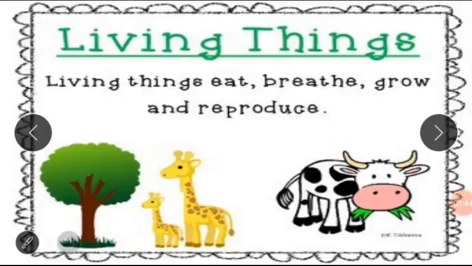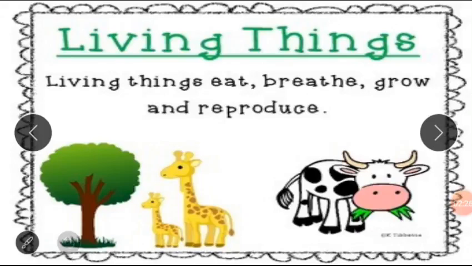Let's move to the next one. These are the characteristics of living things. These are the things that you use to identify a living thing. Living things eat. That is nutrition. I know you love to eat food. Living things also breathe in and breathe out. We breathe in oxygen and breathe out carbon dioxide.